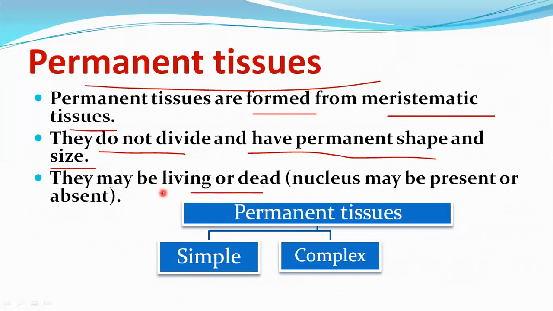We say that the tissue is living when the cell contains a nucleus. When the nucleus is present, then the tissue is living. If the nucleus is absent, then the tissue is dead. So the permanent tissue may be living or dead. Nucleus may be present or absent. Here permanent tissues are classified into two types: simple permanent tissue and complex permanent tissue. Let us learn in detail.